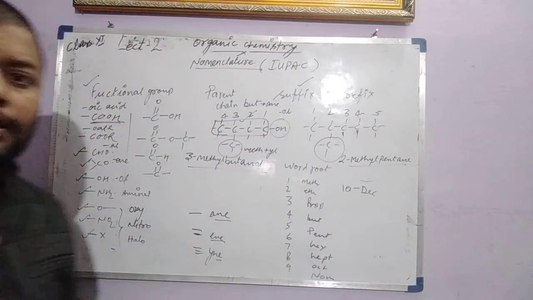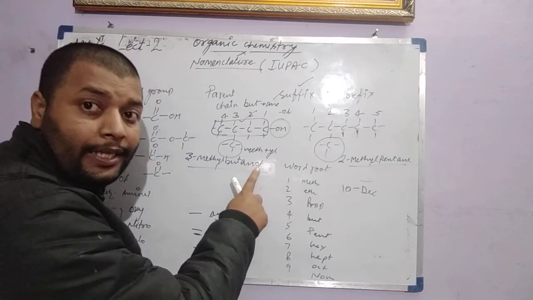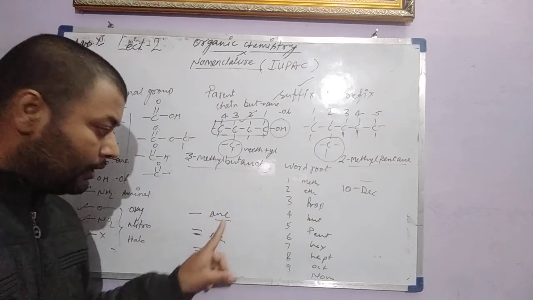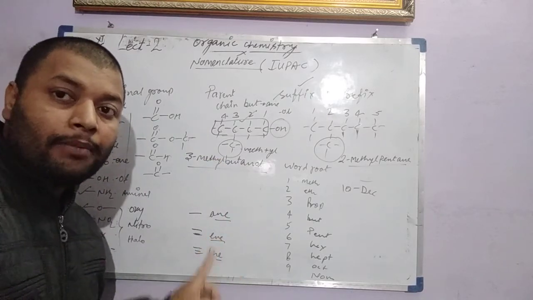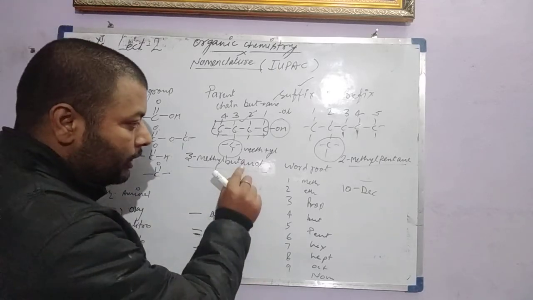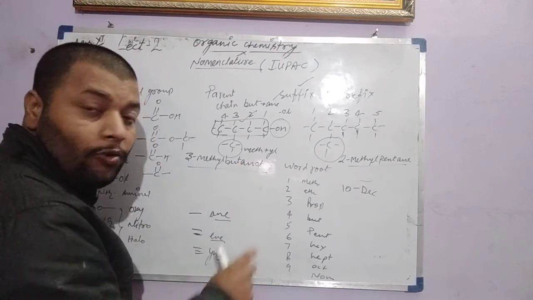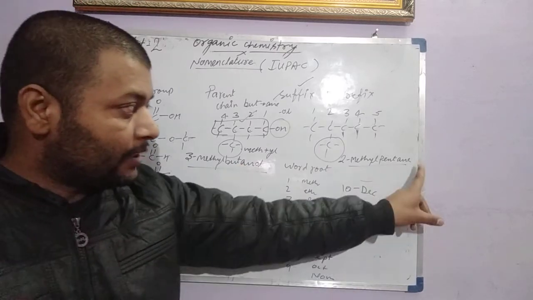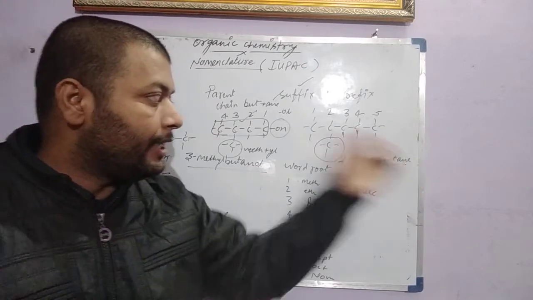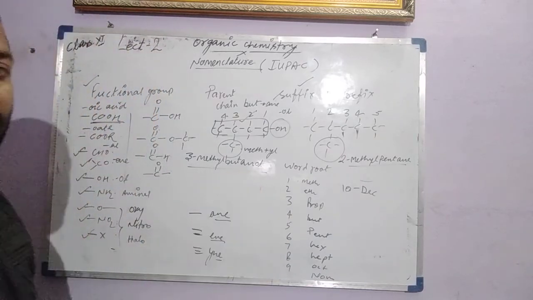Look at the difference. When a functional group suffix, the secondary suffix, is present along with the primary suffix, the e drops from the end of the bond suffix. So we'll write an, en, yn when a secondary suffix is there. If a secondary suffix is not there, we end with the e. So the name is 2-methylpentane. That is a very important thing.